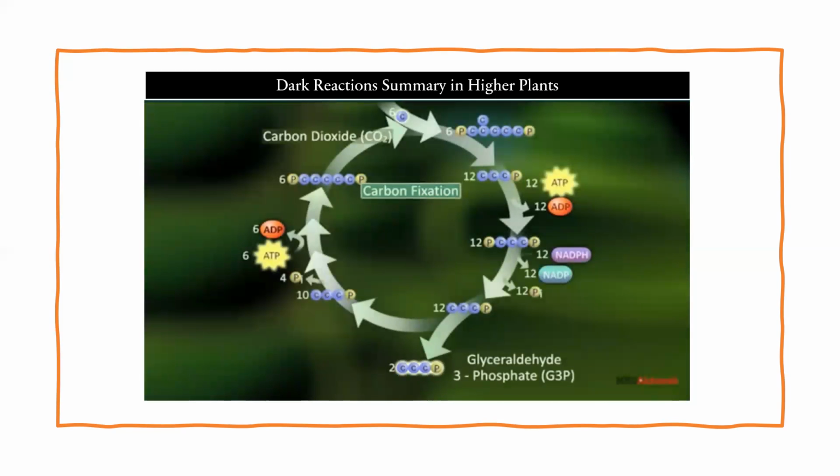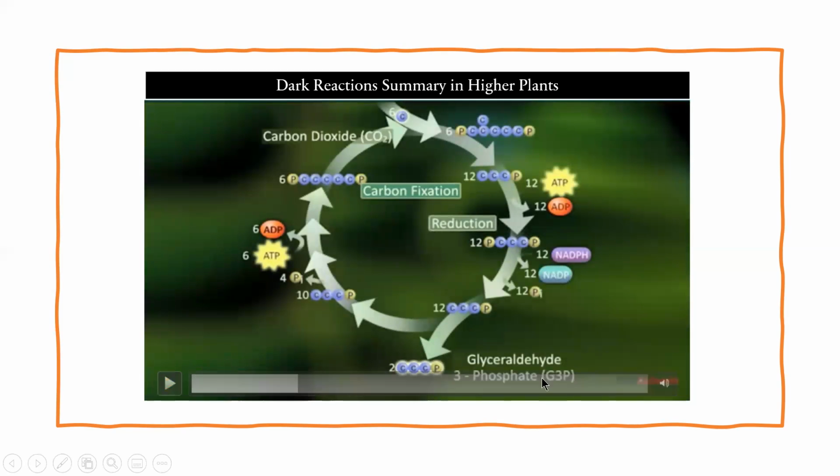So here what happened during the Calvin cycle: the carbon dioxide combines with the NADPH and forms phosphoglyceric acid.